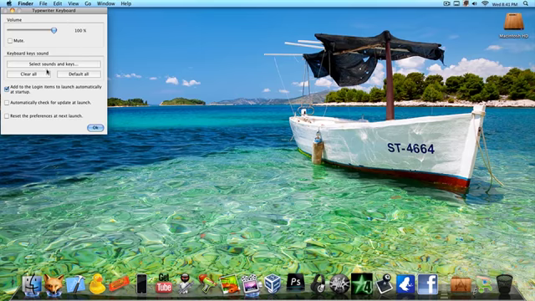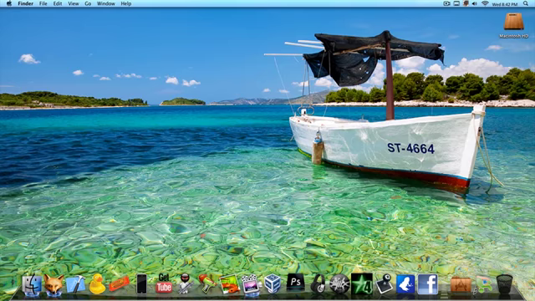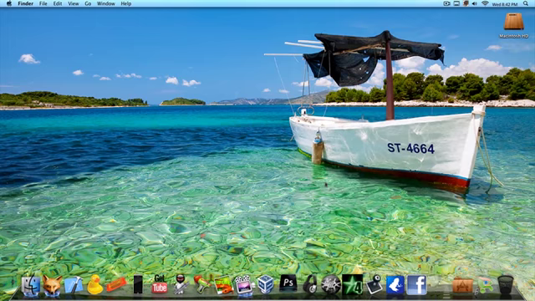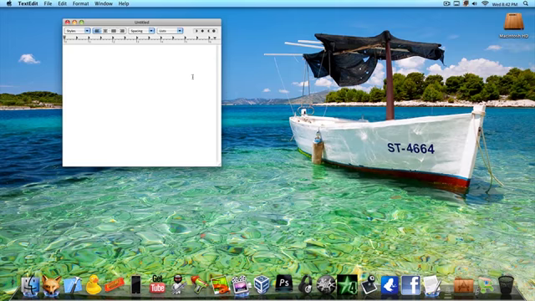You can adjust all these settings. You can pause the video, look them over, or just download the app and go through them. But they're pretty basic, not much to set. And then you can go into TextEdit or Microsoft Word or whatever to test this out.